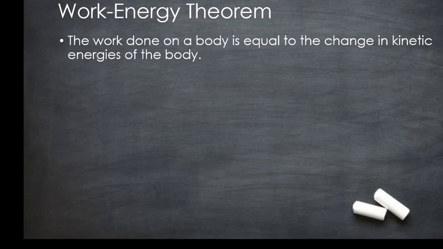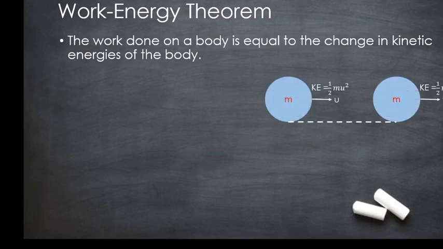Let us consider a body of mass m which is moving with an initial velocity u, and has attained a final velocity v, as shown in the figure. Since there is a velocity, the energy associated with this object will be kinetic energy. Since the velocity is u here, the kinetic energy will be half mu square. Since u is the initial velocity, it will be called the initial kinetic energy.